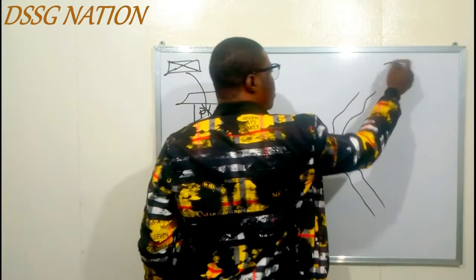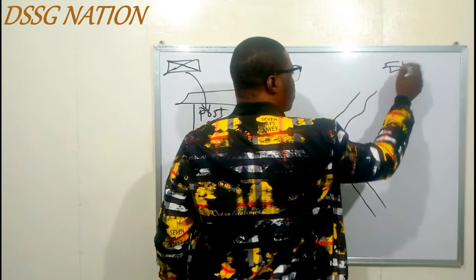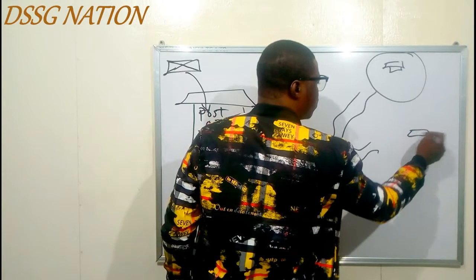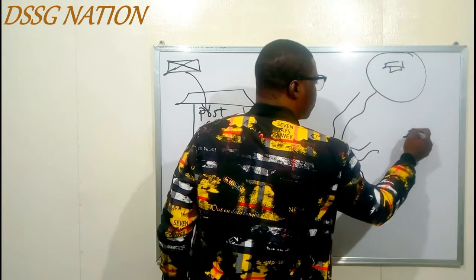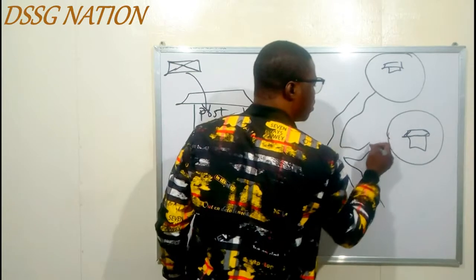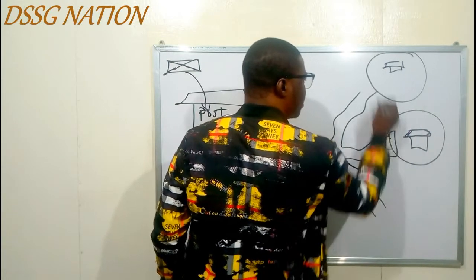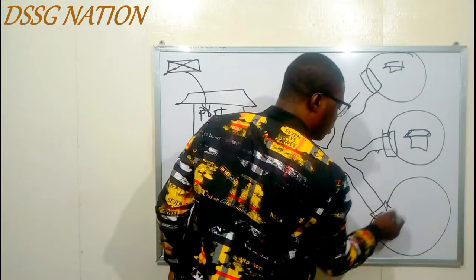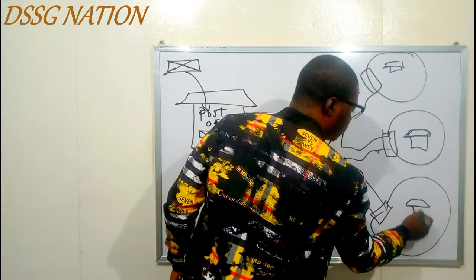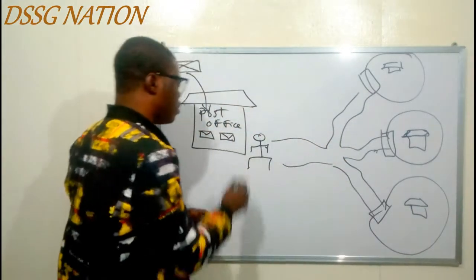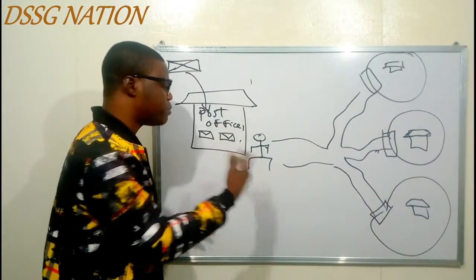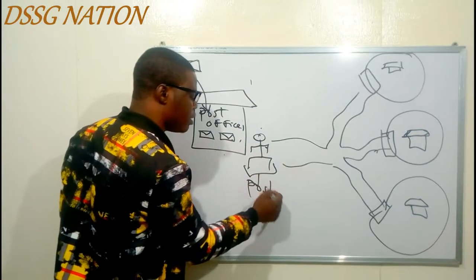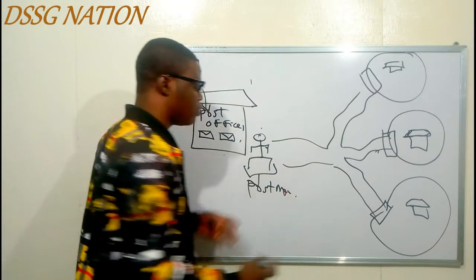So let's say this is a house. So we have their compound. So this is another house now. So we have their compound right here. So let's say here is their gate. So lastly, another compound. So this is the post office responsible for giving the letters to this postman, the man that used to distribute letters to you and me.